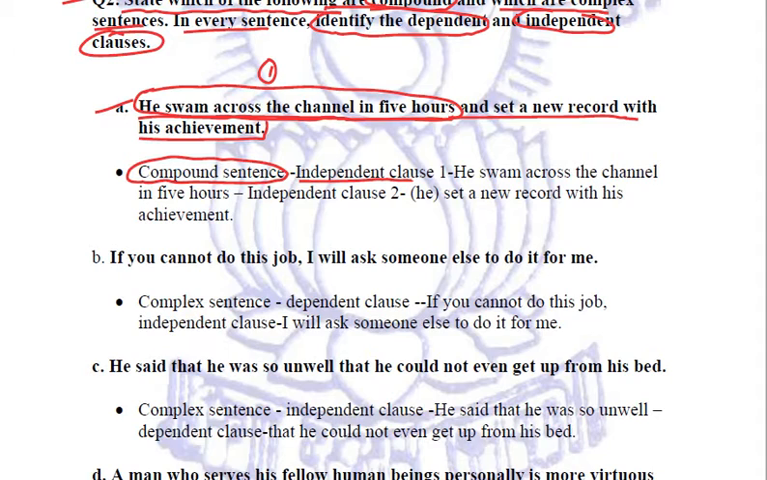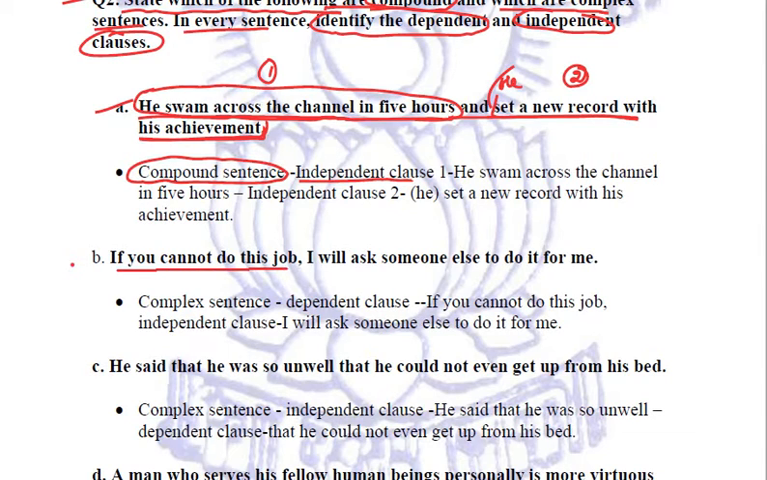The second clause is set a new record with his achievement. Once again, the subject is he, so he set a new record with his achievement. This is also an independent clause. So now because it contains two independent clauses, that is why it is categorized as a compound sentence. Clear? Let us see the second part.